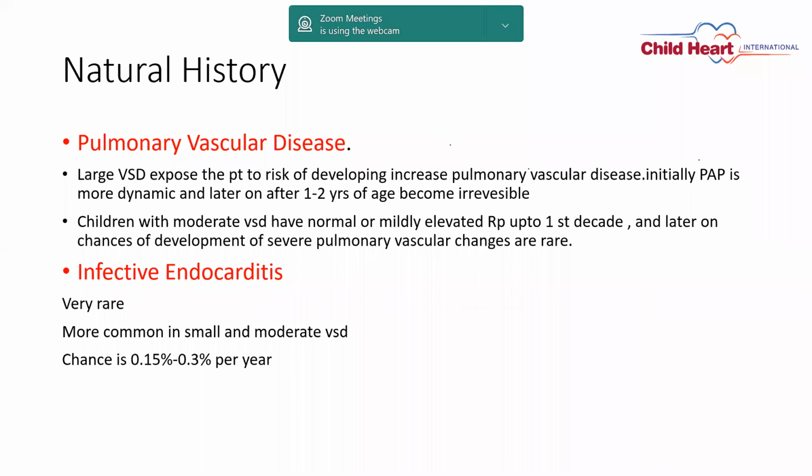Children with moderate VSD have normal or mildly elevated resistance up to the first decade, and later on the chance of development of severe pulmonary vascular changes is very rare. So in small and moderate VSDs, they are actually protected from pulmonary vascular disease, while infective endocarditis is very rare and is more common in small and moderate VSD, and the chance is around 0.15 to 0.3% per year.